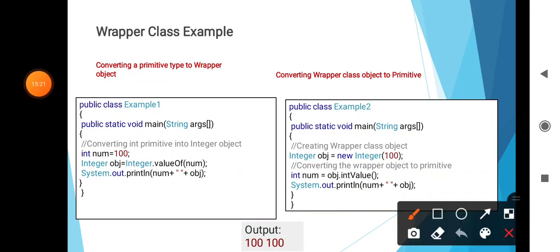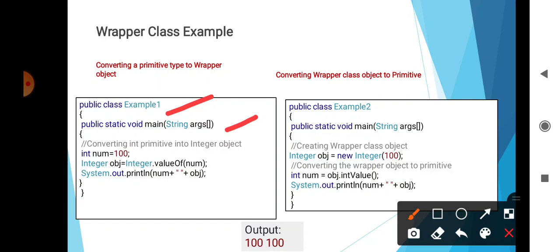The first example is converting primitive types to wrapper objects. Class is Example1 and then declare the main method. It first converts an integer primitive into an Integer object. Here int num is equal to 100, then Integer obj is equal to Integer.valueOf(num), and then print the num. When we run this program, we will get the output 100.